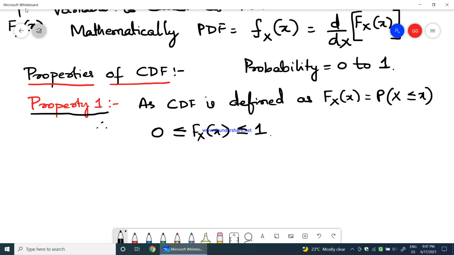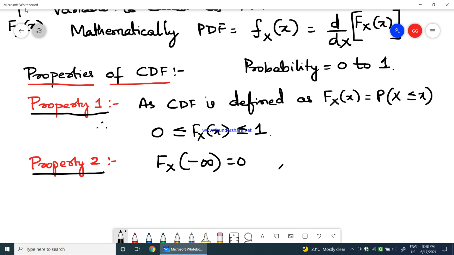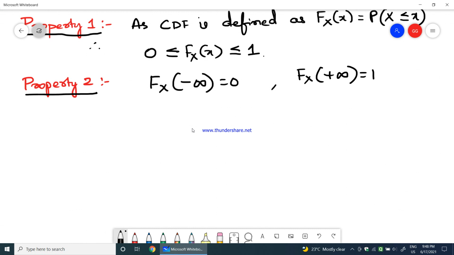Okay. Next, property 2. The property 2 says Fx of minus infinity equals 0, whereas Fx of plus infinity equals 1. So, I think we will have a proof for this. We should have a proof for this so that you will understand.